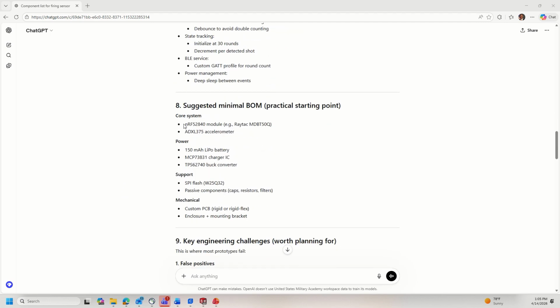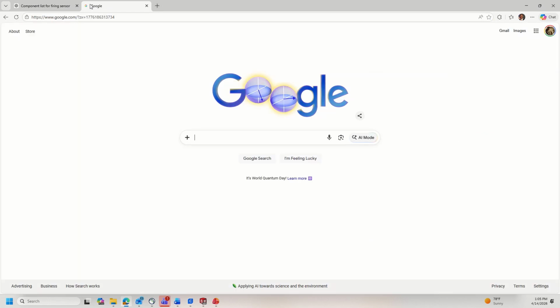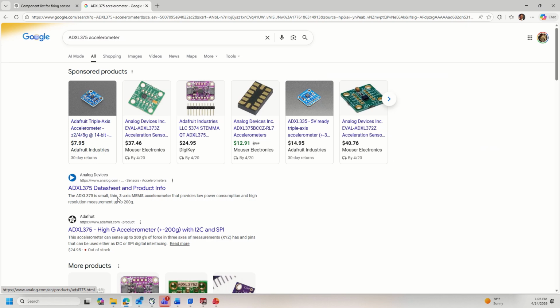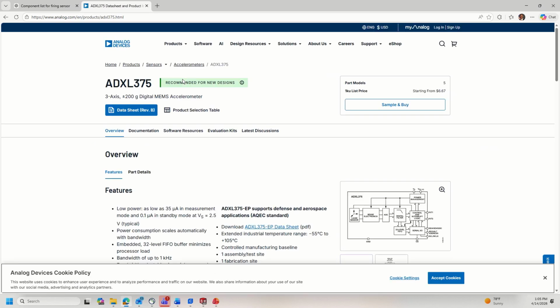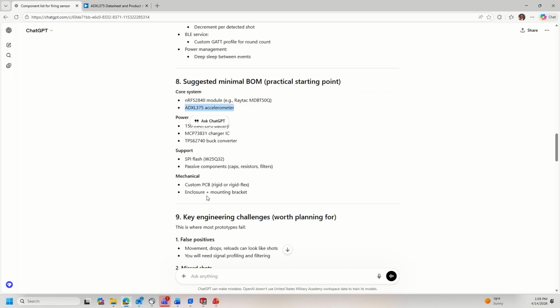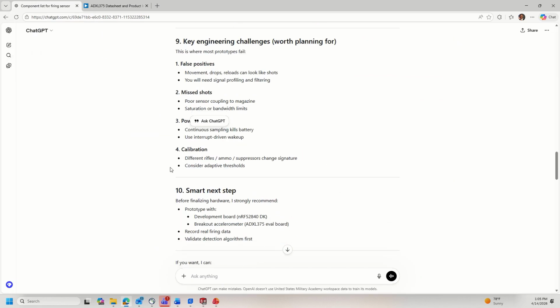And it's useful at this point to actually Google all of these to make sure they actually exist. So let's go with our accelerometer. And you can see that that is an Adafruit, it's an Analog Devices accelerometer. It's 3-axis, and basically the specs on the sheet match what we saw on here. So you can see some engineering challenges because it's being fair.